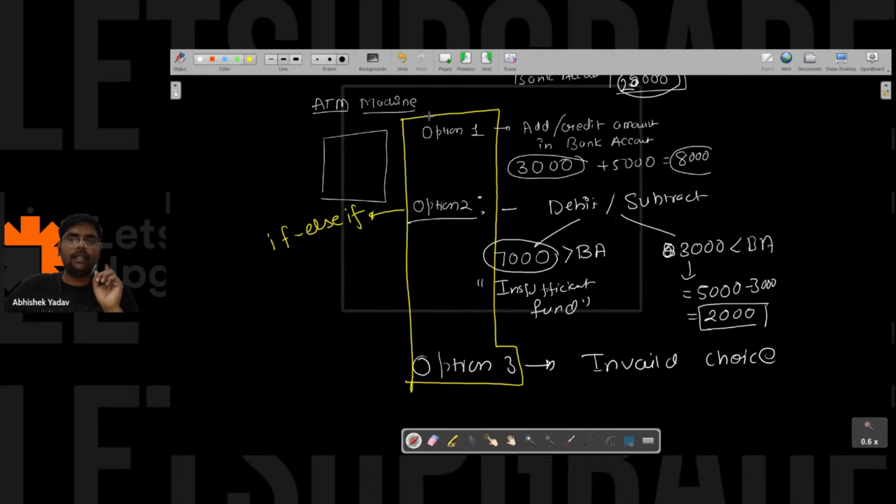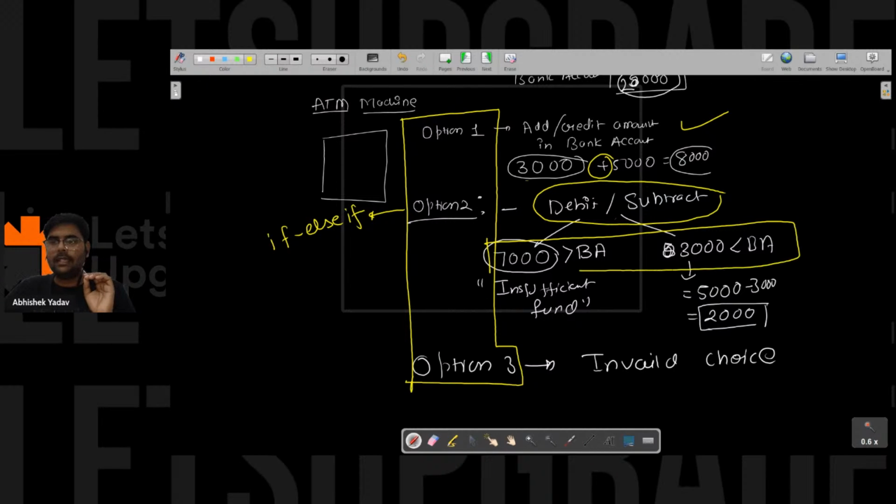Addition is simple, you are just using the addition operator. In the subtract part, that is option 2, again you have two choices and you have to choose one option among them.